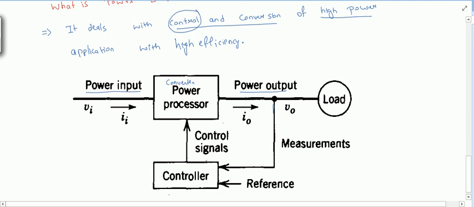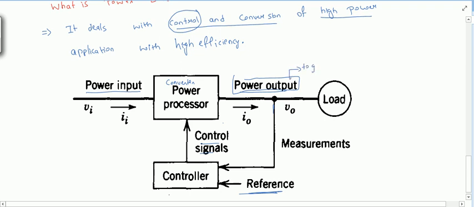In control systems you might have learned what a control system does, so here you will see the application of control also. Here we are taking a feedback from the output and comparing it with the reference, that is, the required output for the load. After comparing, the controller gives a control signal to the converter to adjust the power output to get accuracy in the output.